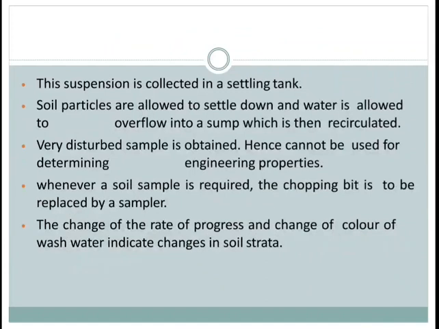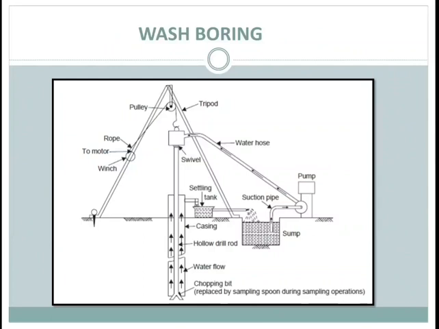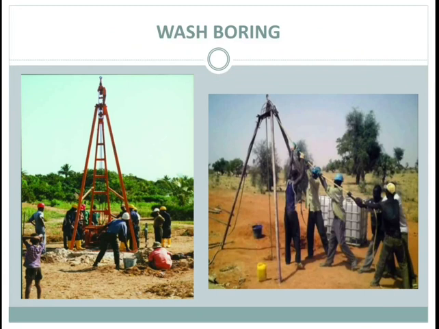The soil particles collected represent a very disturbed sample and are not used for evaluating the engineering properties of the soil. The change in soil strata may be indicated by the change in rate of progress and the change in the color of wash water. In this image, you can see the tripod, rope, settling tank, and the casing, with the casing, a hollow drill bit and the chopping bit. This is the image of wash boring. This is the actual image of wash boring.